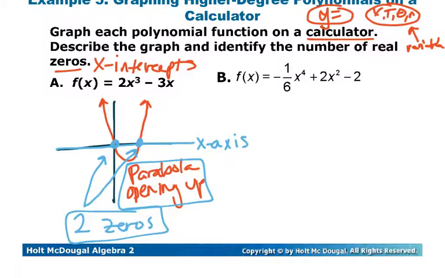Alright, then we get to type in our next equation, and the next one starts to get kind of interesting. If you're going to do a fraction on the calculator, you need to put it in parentheses. So that's going to be your statement in parentheses. And of course you want to make sure that you're using the negative sign instead of subtraction. So in our y equals, we clear out our previous and type in negative 1, division sign, 6, and so you get this image.